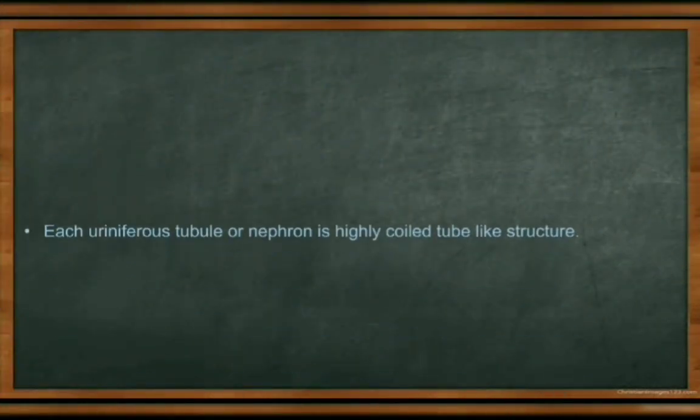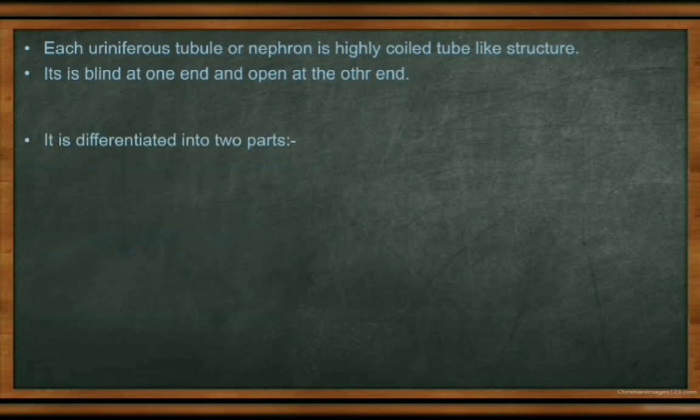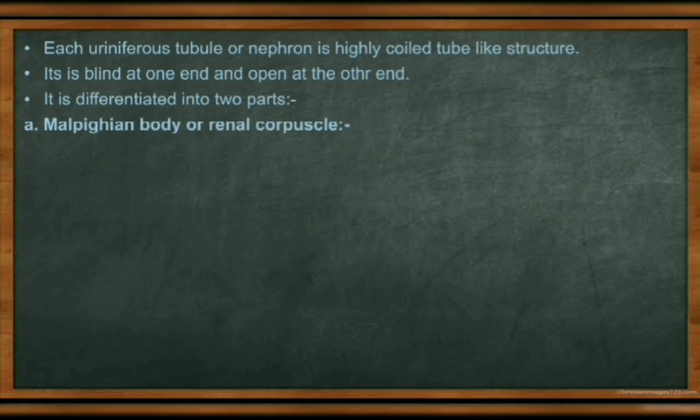Okay, now the uriniferous tubule of the nephron is a highly coiled, tube-like structure. It is blind at one end. It is differentiated into two parts, as I already told you: the Malpighian body, or renal capsule. The renal capsule lies in the cortex of the kidney, present in the cortex region.